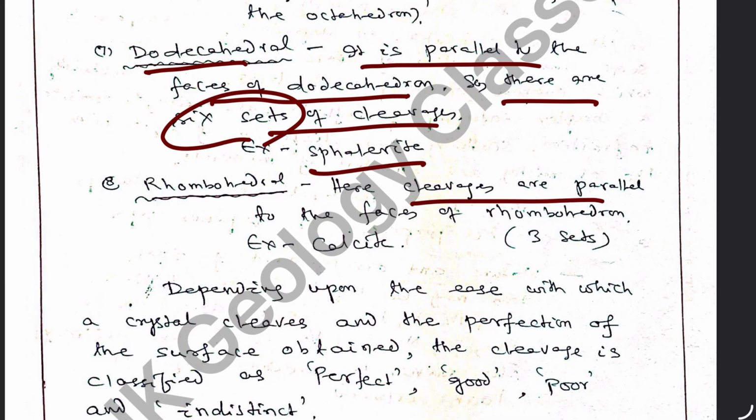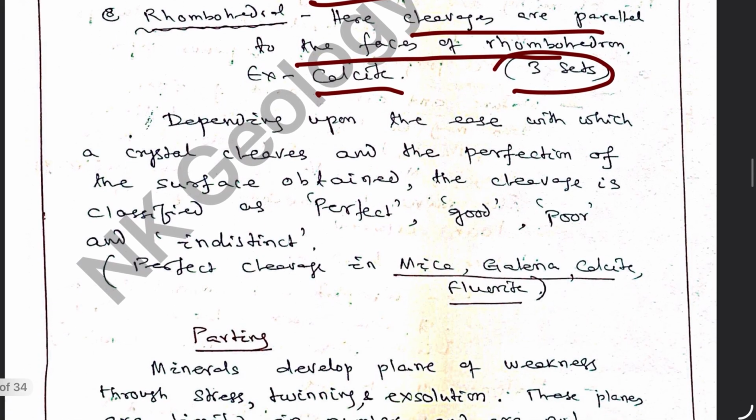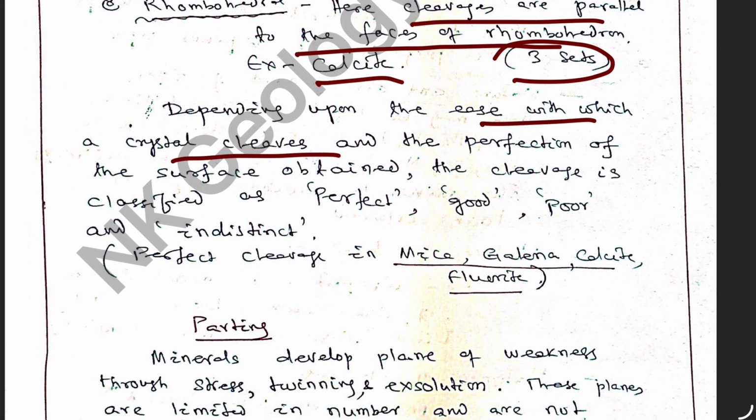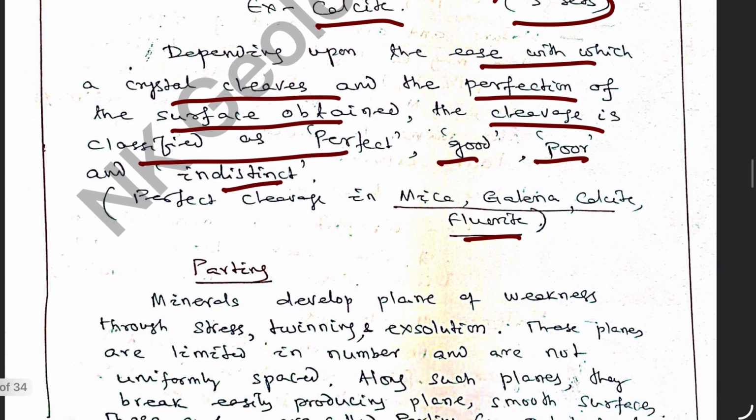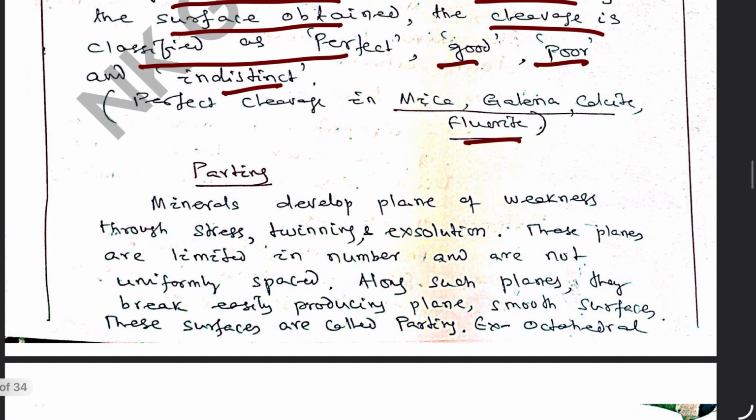Rhomboidal: here the cleavages are parallel to the faces of the rhombohedron, as in calcite, 3 sets of cleavage. Depending upon the ease at which the crystal cleaves and the perfection of the surface obtained, the cleavage is said to be perfect, good, poor or indistinct. Mica, galena, calcite, fluorite show perfect cleavage.